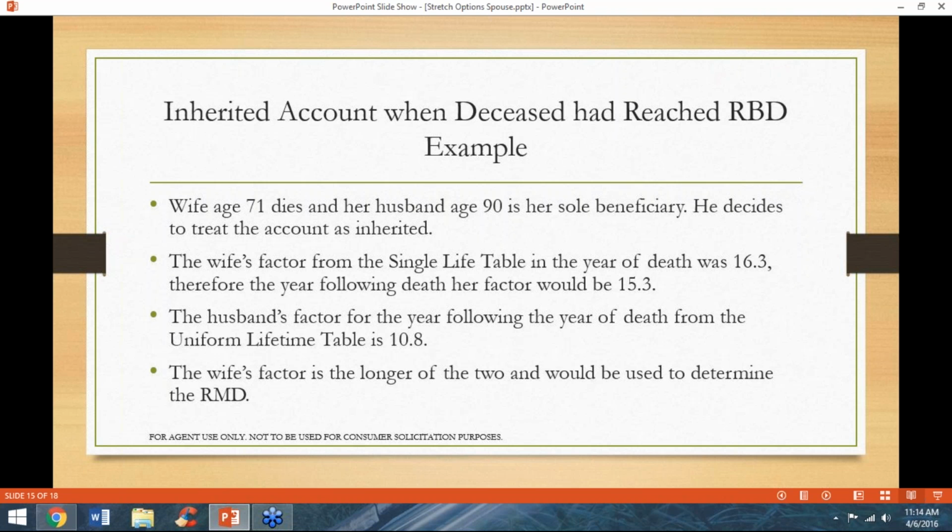The husband's factor for the year after death comes from the uniform table. The factor for a 91-year-old is 10.8. The wife's factor of 15.3 would be used to determine the RMD because it is the longest of the two. In following years, the husband would subtract 1 from the factor used in the previous year and compare it to his factor on the uniform life table to see which factor is bigger, and he would use the largest of the two.